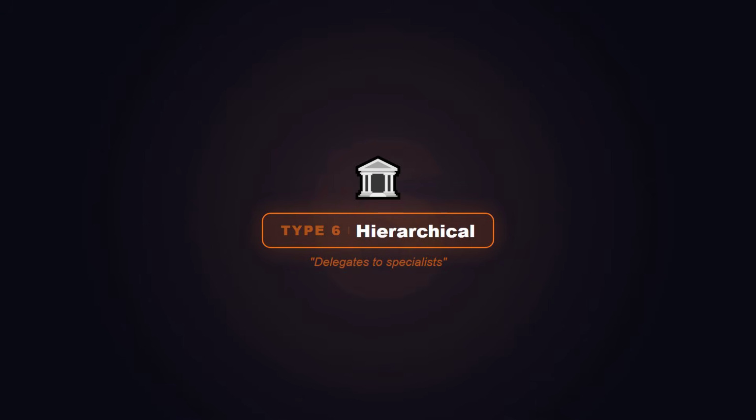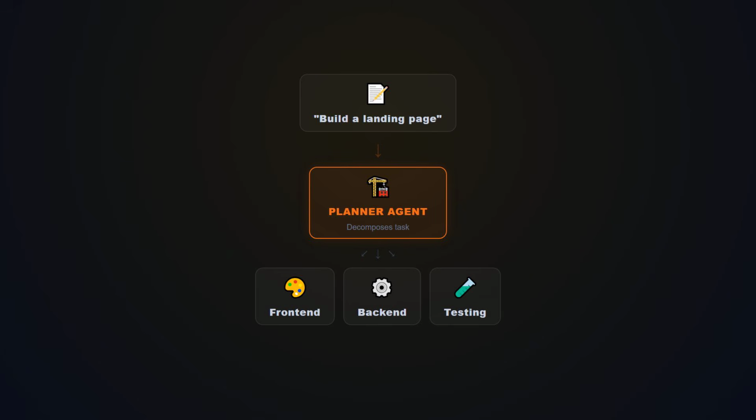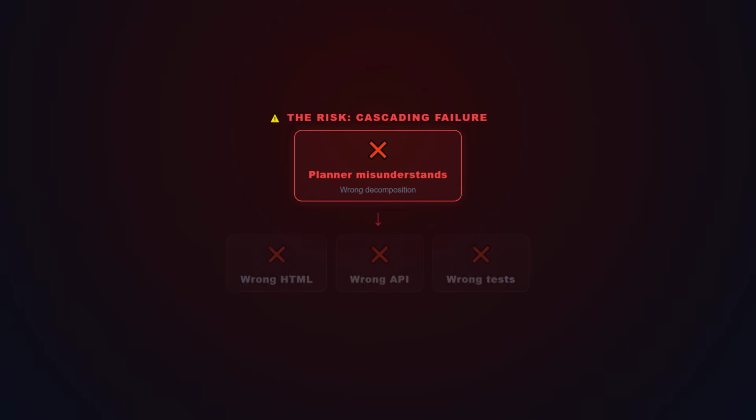Type 6. Hierarchical agents. Now we're building organizations. A hierarchical agent isn't one agent. It's a tiered system where higher-level agents break down complex tasks and delegate them to lower-level specialists. Think of it like a tech company. The CEO doesn't write code. The CEO says, ship the new feature. The VP of engineering breaks that into front-end, back-end, and infrastructure. Each team lead breaks their piece into individual tasks. Each developer executes. That's a hierarchical agent system.